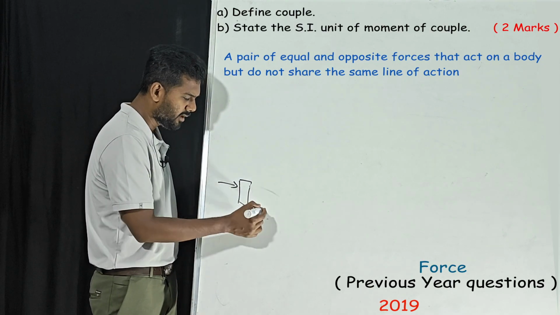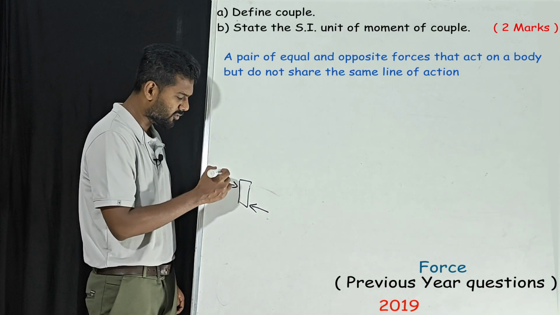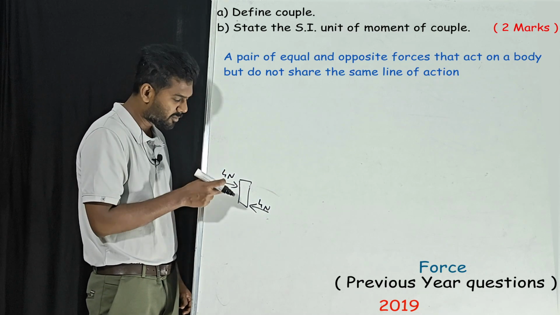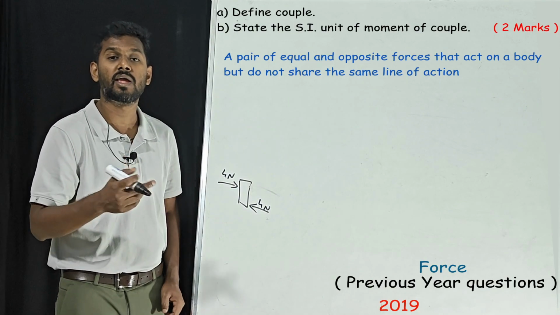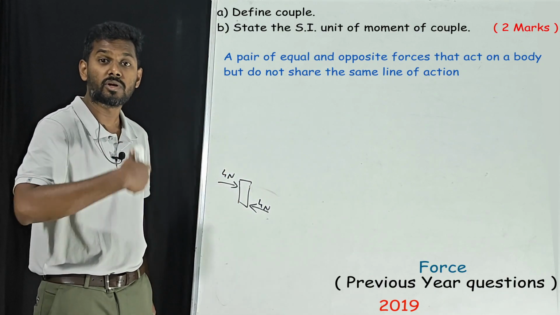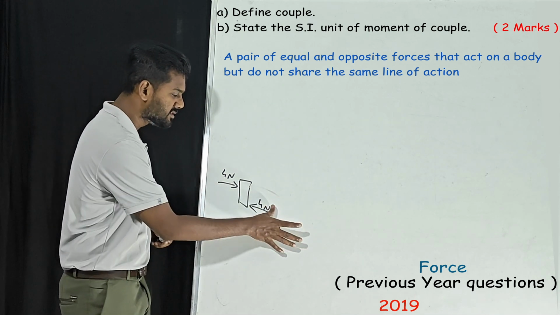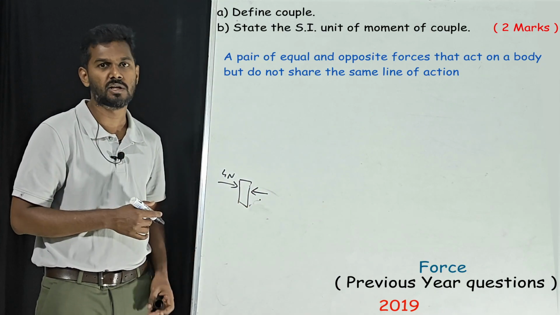If I apply one more force, the same force here, equal and opposite, 4 Newton and 4 Newton, but these two are not in the same line of action. That is why it produces rotation. If they are in the same line of action, it will not produce this rotational movement.